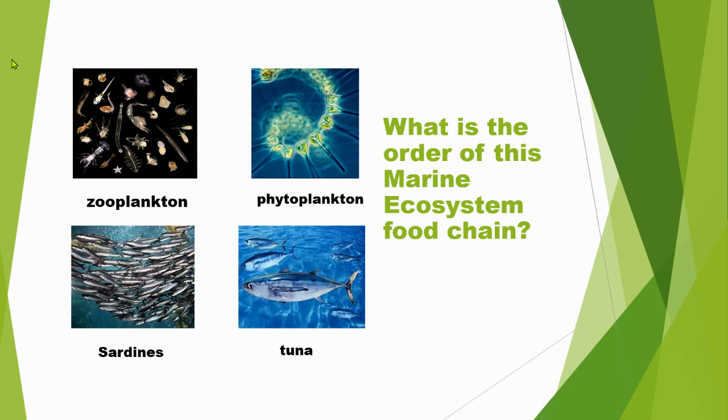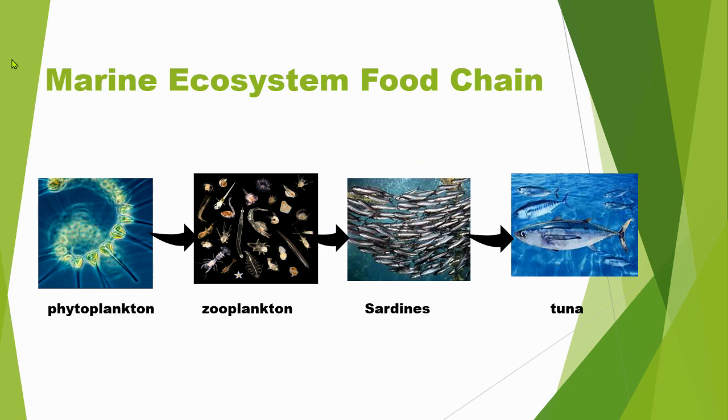Last, what is the order of this marine ecosystem food chain? Zooplankton, phytoplankton, sardines, tuna. You guessed it. Phytoplankton, energy to zooplankton, zooplankton, energy to sardines, and sardines, energy to tuna.